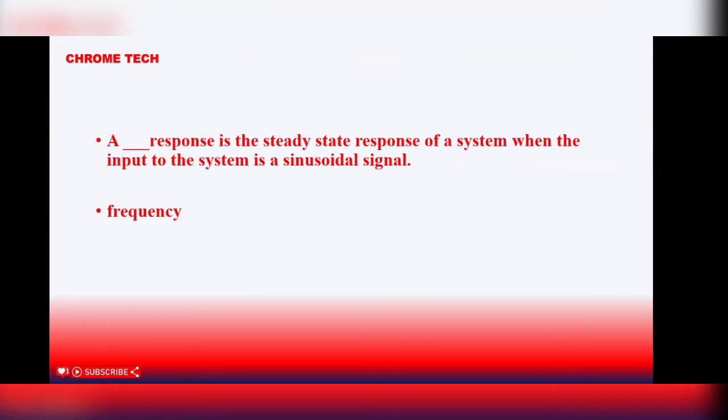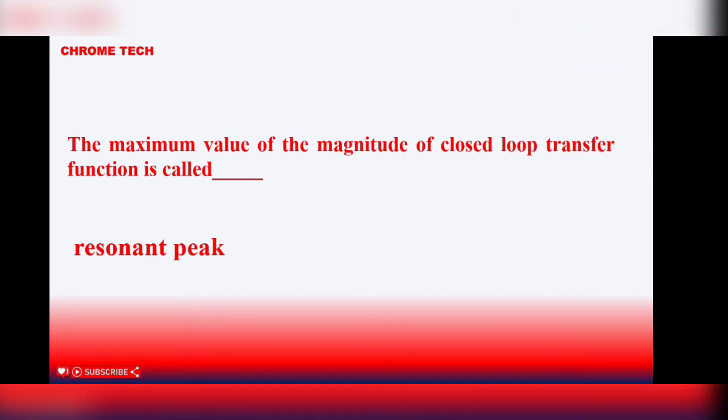Next question. A dash response is the steady state response of a system when the input to the system is a sinusoidal signal. Frequency response is the steady state response of a system when the input to the system is a sinusoidal signal. Frequency. Next question. The maximum value of the magnitude of closed loop transfer function is called resonant peak.